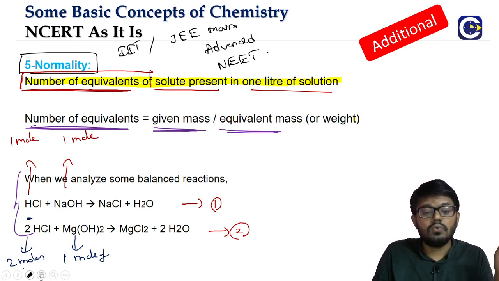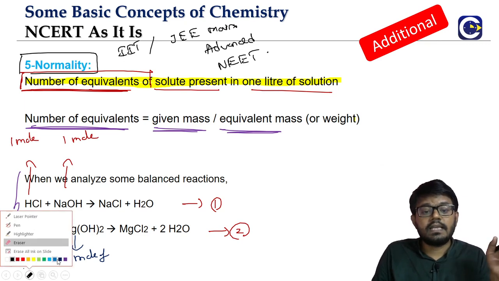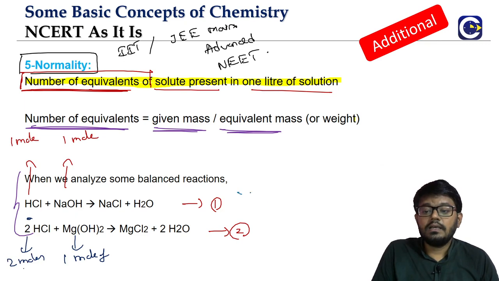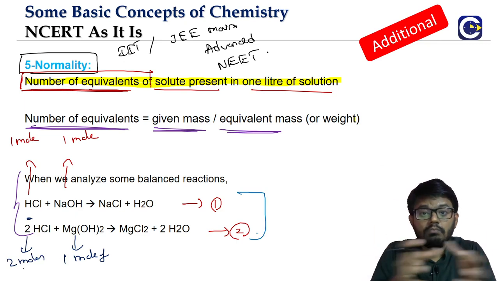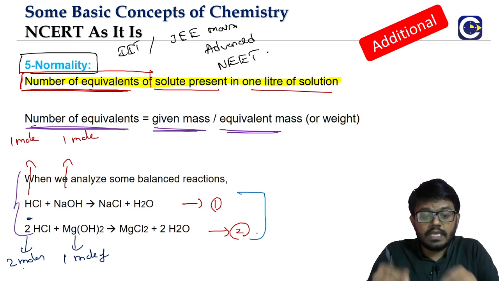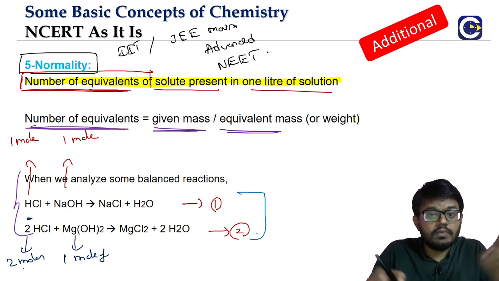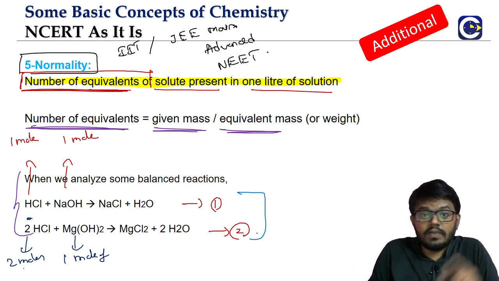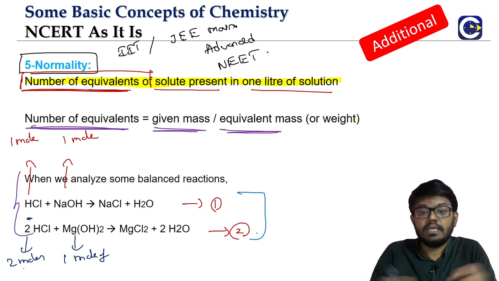So look at this. We will see how we will try to understand fundamentally why there is a difference in the mole ratio. With NaOH, for 1 mole we will require 1 mole of HCl. With magnesium hydroxide, for 1 mole we will require what? 2 moles of HCl. Why is it? We will try to understand.